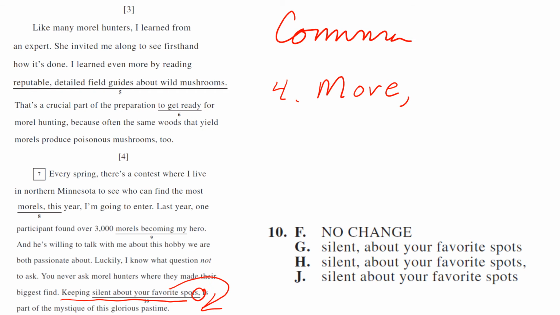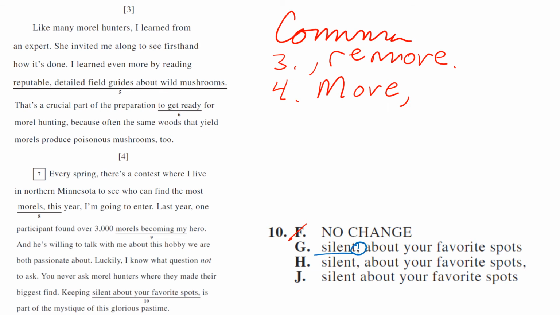And we can't remove what comes after it, right? So rule number 3 is the remove rule, comma, remove. In this case, would be comma, remove, period. This is extra information. Keeping silent about your favorite spots is an incomplete thought. So we know we don't need that comma there. So F is definitely out. And really, we can eliminate choice G for the same reason, because we can't take out what came before it. We can't take out what comes after it. So G is out. Now, keeping silent, can we remove about your favorite spots?